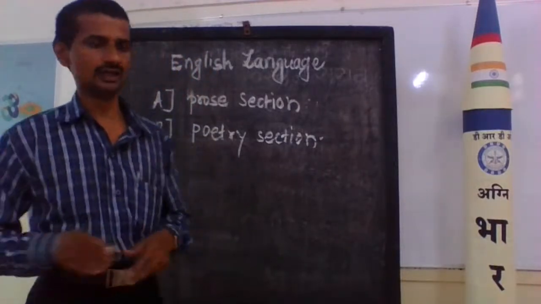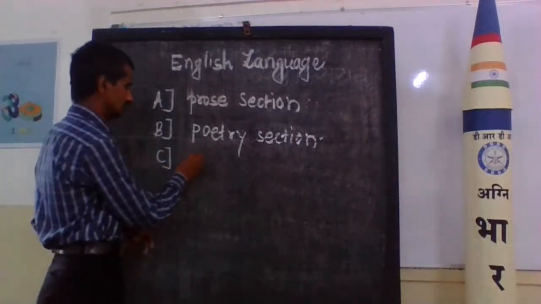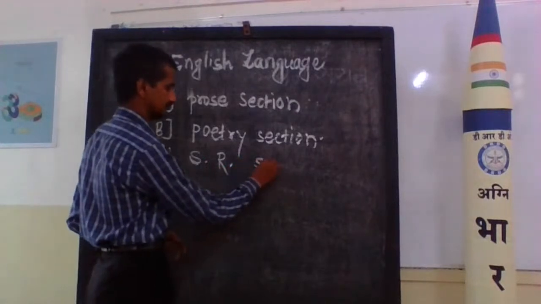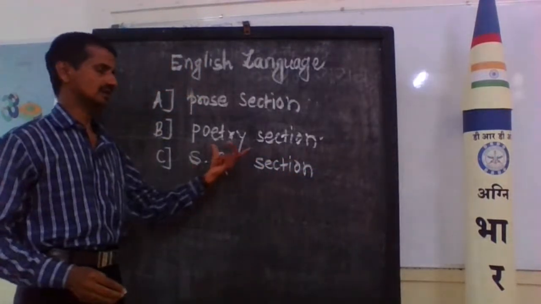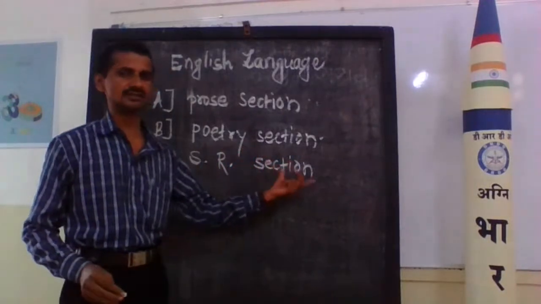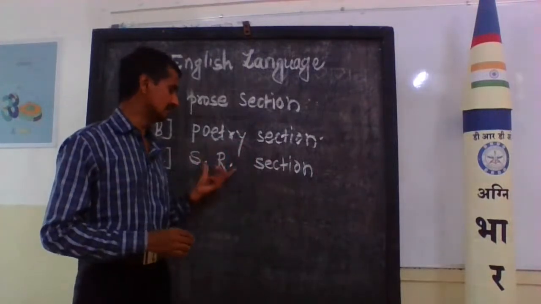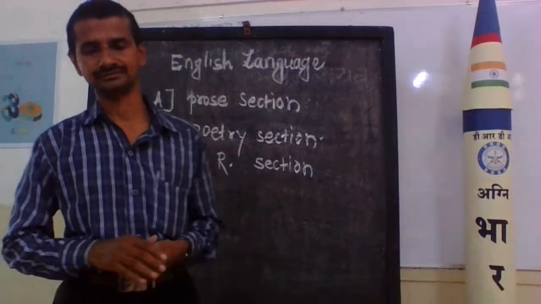Now we turn to the third section, the supplementary reading section. In the supplementary reading section, we get 4 lessons.